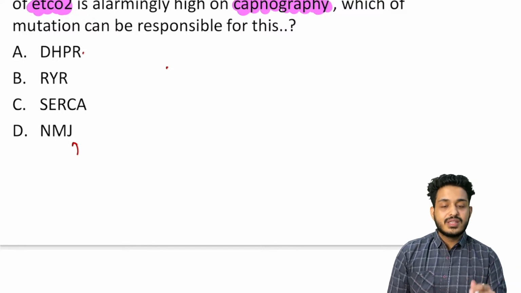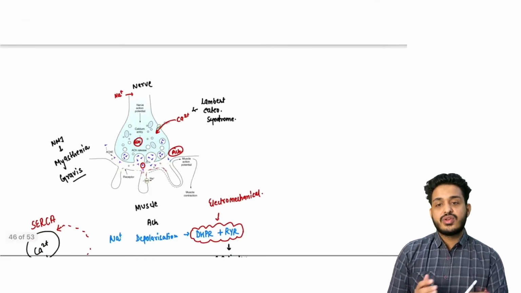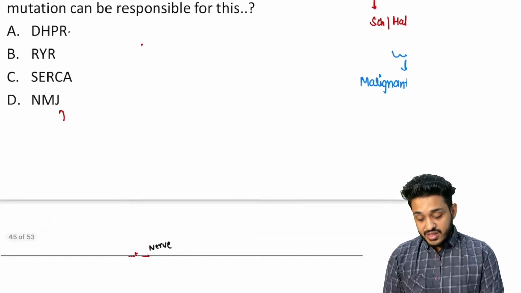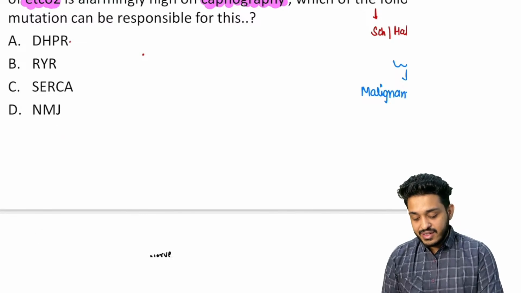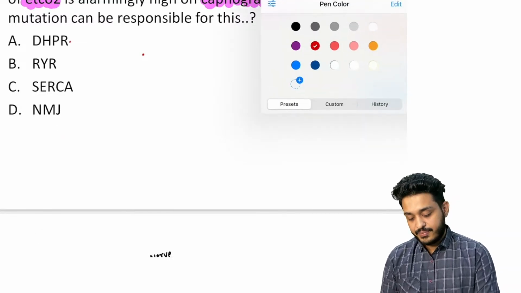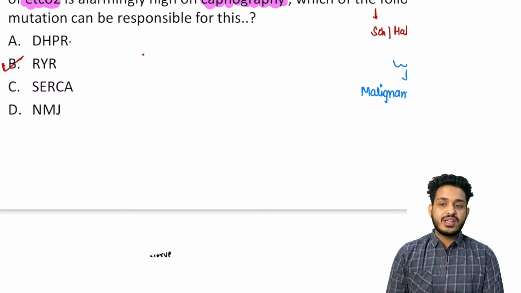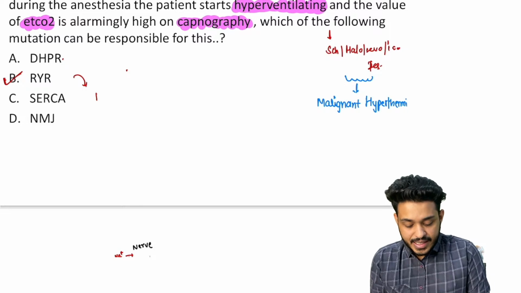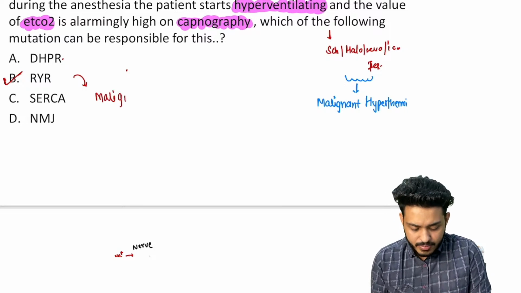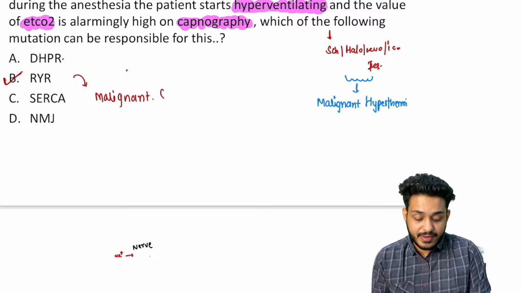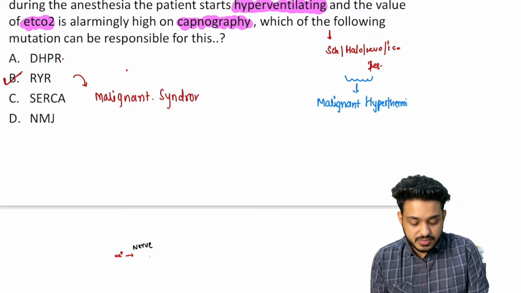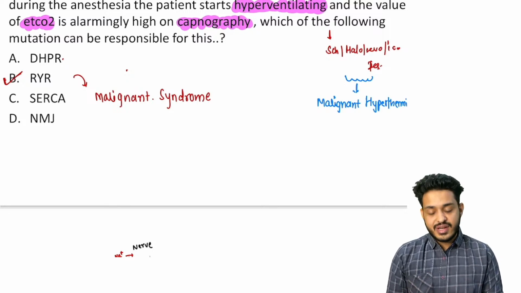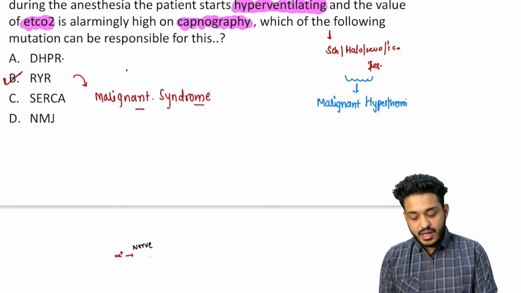If there is a problem with this calcium channel, that is going to be your Lambert-Eaton syndrome, right? What will happen? What is the answer over here? The answer is, whenever there is a mutation in the ryanodine receptor, there will be this particular disease. Ryanodine receptor mutation can lead to malignant syndrome. Normally it is not happening, but if the patient is having exposure to succinylcholine or any inhalational agent, you will be having a syndrome, malignant hyperthermia.